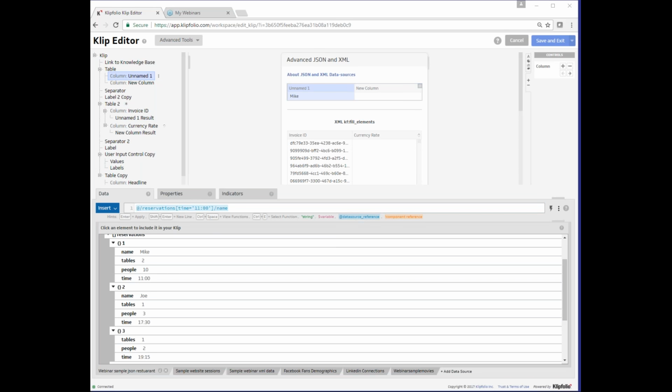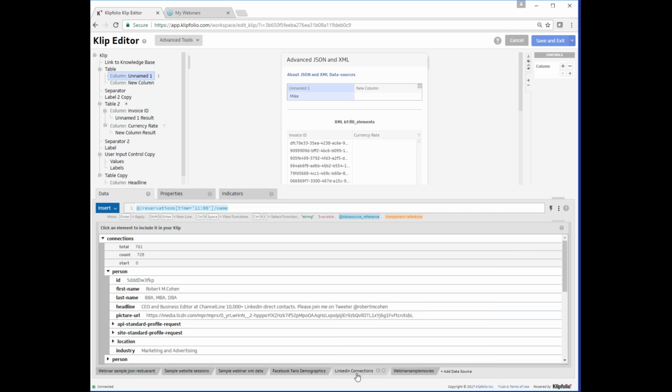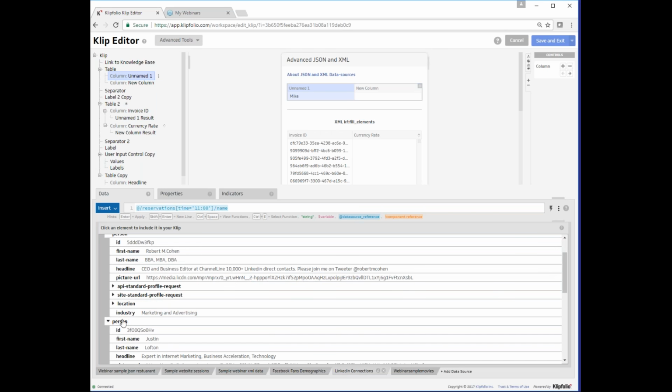However, what if we wanted to apply more than one condition to an XPath? There are 2 ways of doing this, but for this example, we're going to use a data source that is a bit more complex. Let's go to LinkedIn. This data source is from LinkedIn, a popular service, and as you can see, it's a little more complicated than what we were working with before. It is a list of people, with each person having multiple elements like ID and first name. You can apply conditions at each level of your XPath with separate braces. So for example, let's start by getting the country code of all indices.